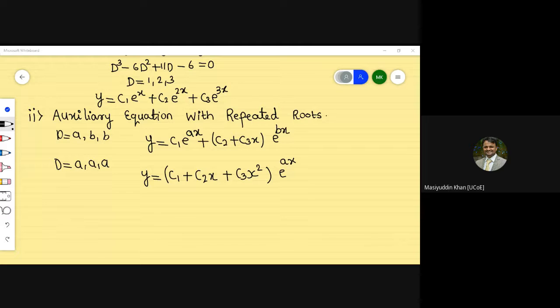Please switch on your mic or switch on your camera if you have any doubts. Sir, what is C? Okay. Please don't write in a chat box. As I mentioned, whenever you have doubts regarding this or any doubts, you must switch on your camera.